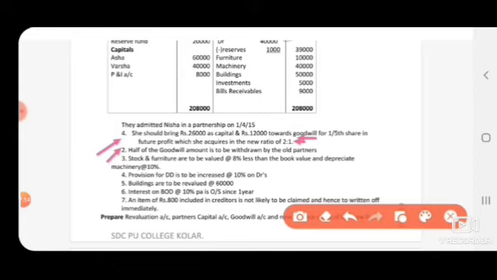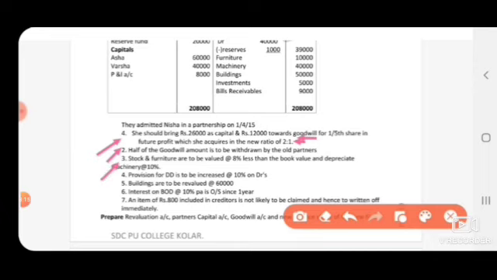Next, half of the goodwill is to be withdrawn by the old partners. So total goodwill 12,000, in that half the amount is withdrawn by the old partners. And these entries we have to record on the debit side of the partners' capital account.